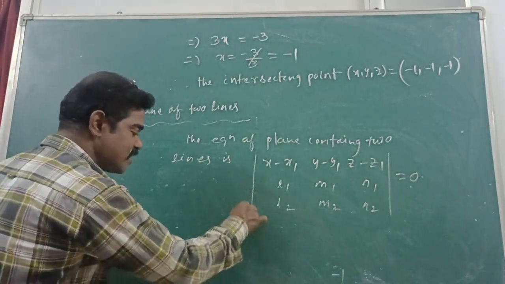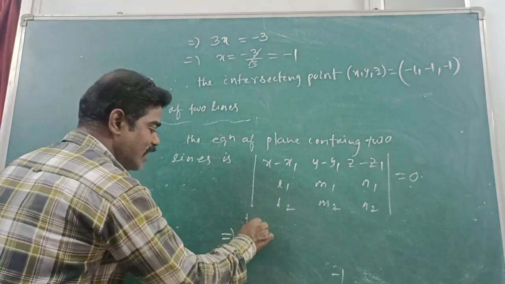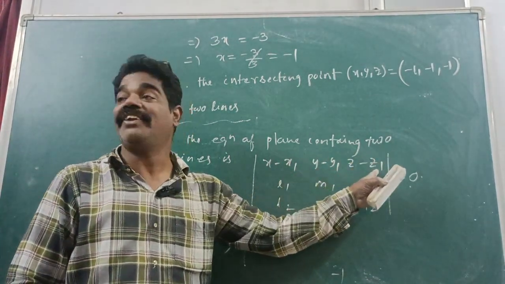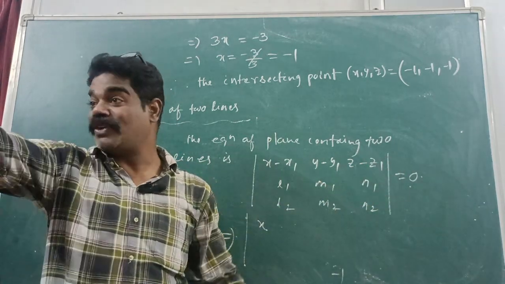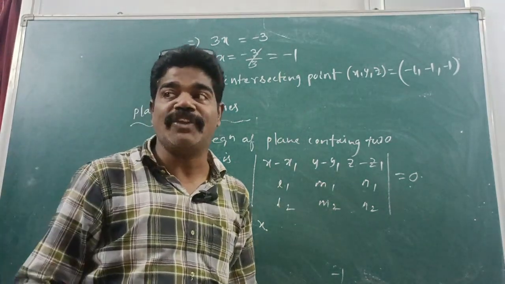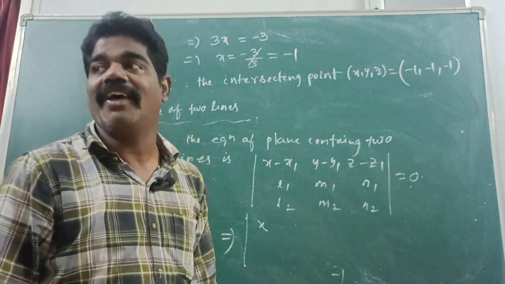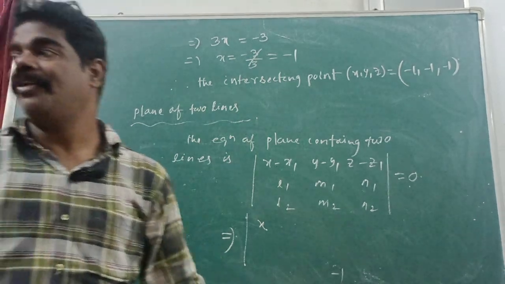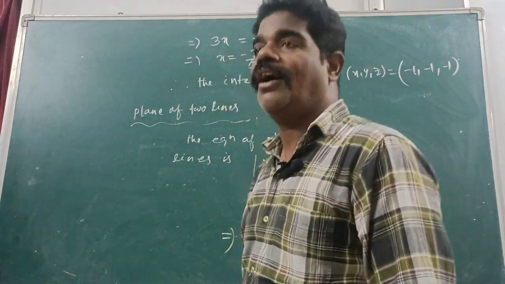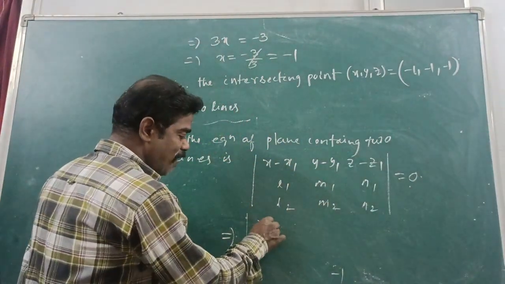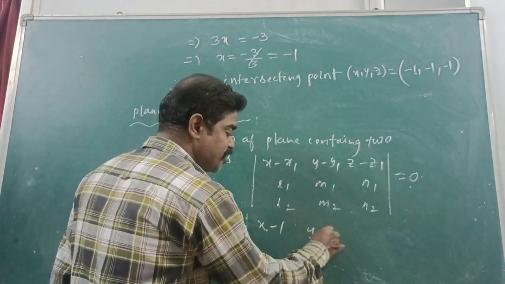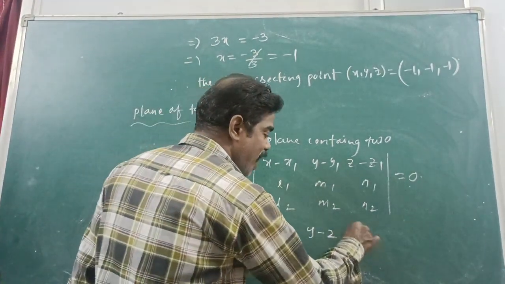This implies the determinant of x minus, see here, this x1, y1, z1 is a point of line equation 1. What are the line equation 1 values x1, y1, z1? First equation: x minus 1, y minus 2, z minus 3.